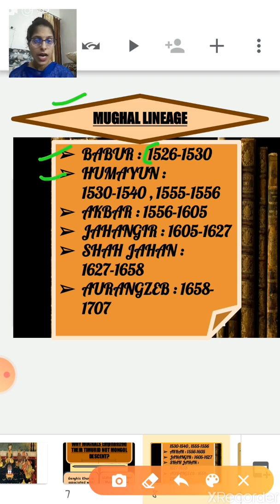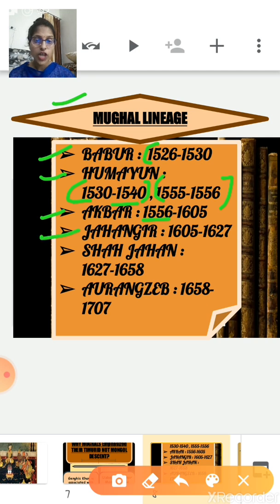Humayun's time period was from 1530 to 1540. Now there is a gap between 1540 and 1555. In this time period, another dynasty ruled over India. Then again in 1555, Humayun recaptured and re-established Mughal rule in India, and he ruled for 1 year. Next came Akbar, whose time period was from 1556 to 1605.